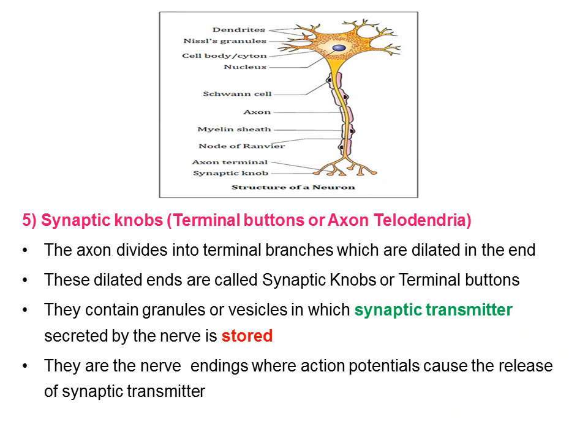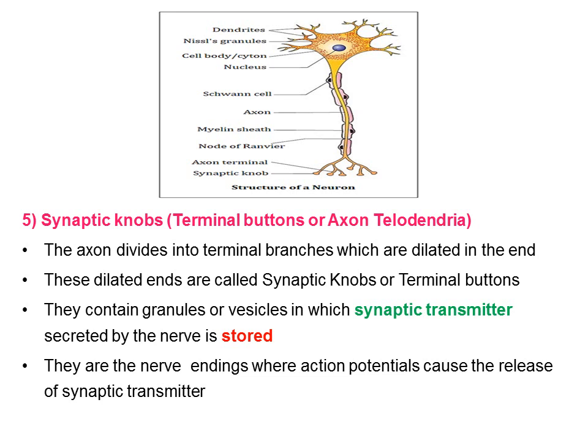Coming to synaptic knobs, they are also known as terminal buttons or axon telodendria. The axon divides into terminal branches which are dilated at the end.